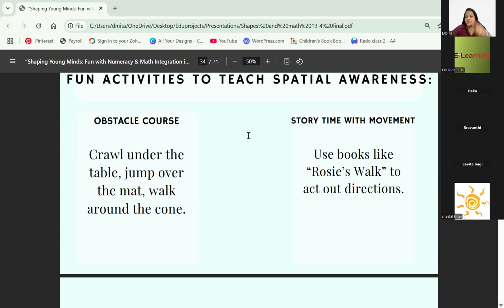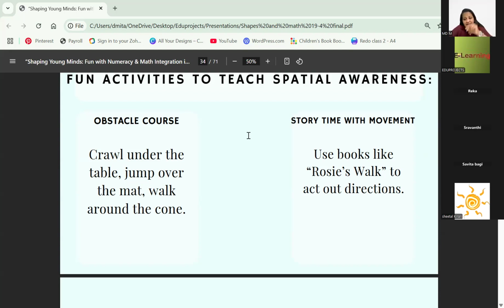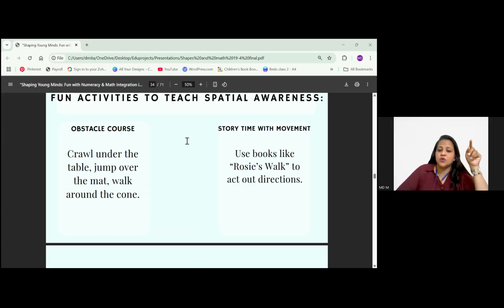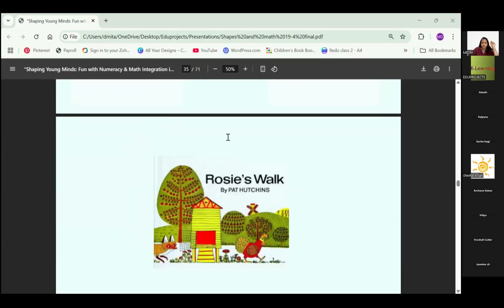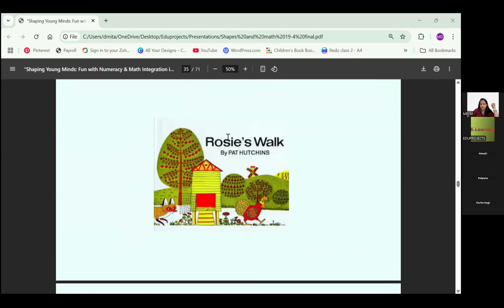Story with movement. There is a book called Rosie's Walk, which I was not aware of, but when I was studying about this content, I came to know. It's an interesting book which acts out directions, like a book for spatial awareness. I have put in the picture. You can just jot down the name or click a picture of this, and then you can look out for it. There are some YouTube videos also on this book, so you can refer to that or use it also. Rosie's Walk by Pat Hutchins.